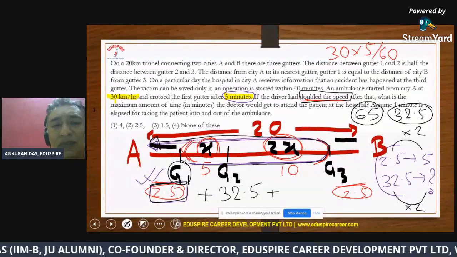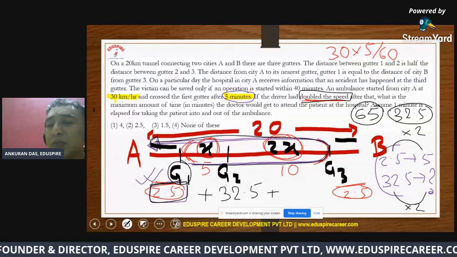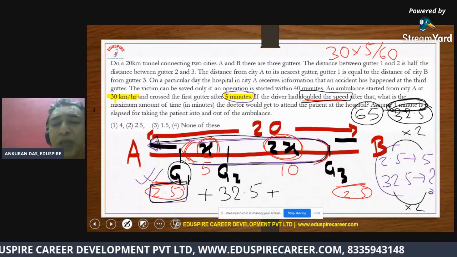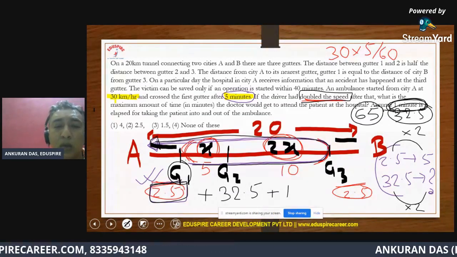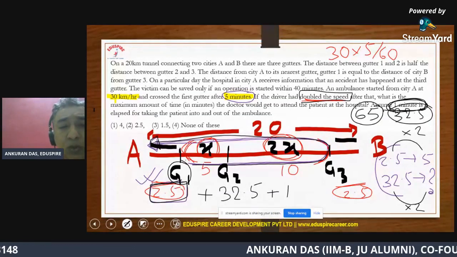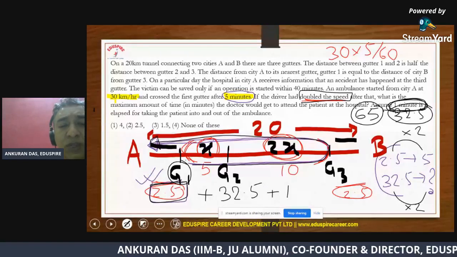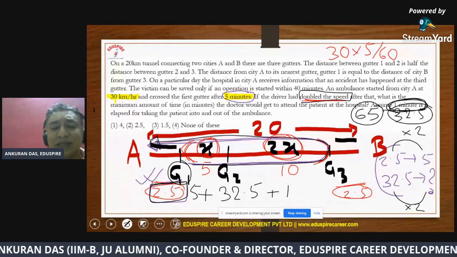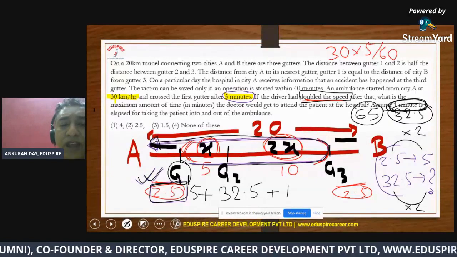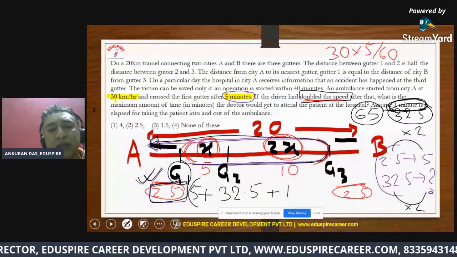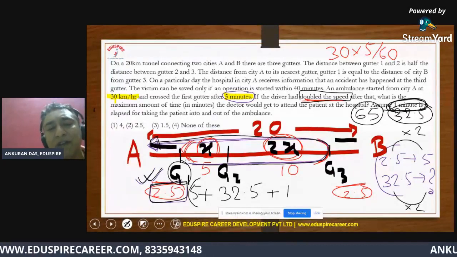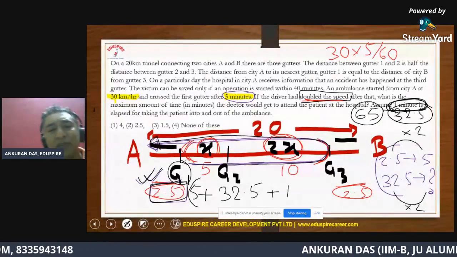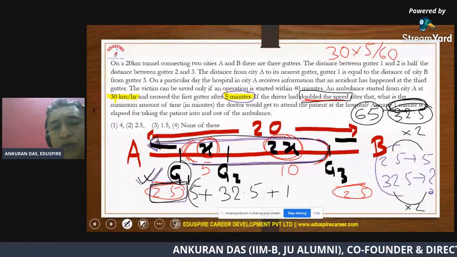Along with that, they have said that 1 minute will be taken to pick up the patient, which means we add 1 minute out here. Oh, I'm so sorry, this will not be 2.5, this will be 5 minutes. That 2.5 was basically distance. So in the beginning, 5 minutes was spent to reach gutter 1 from city A. After that, from gutter 1 to gutter 3 and back to city A, it took 32.5 minutes.